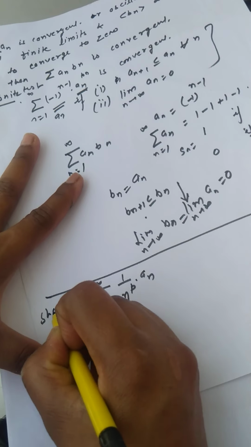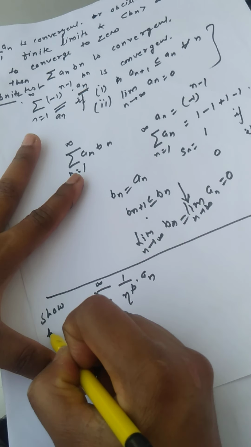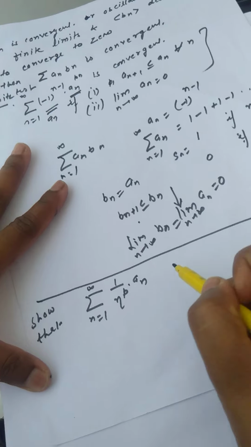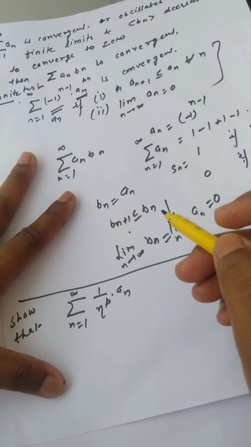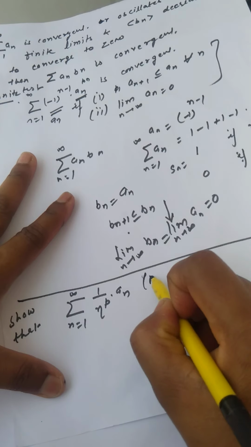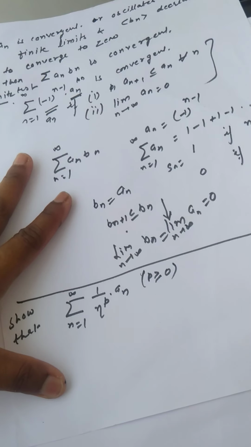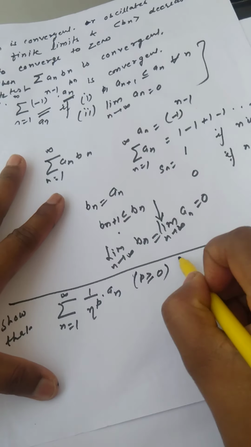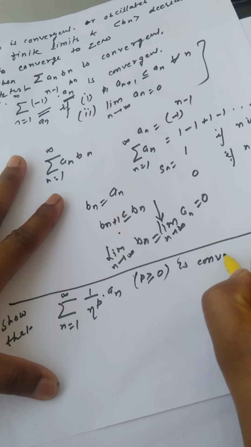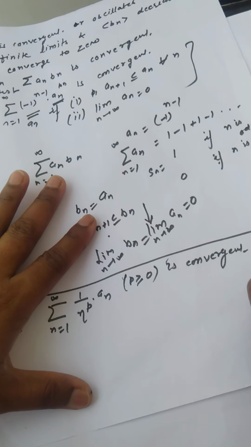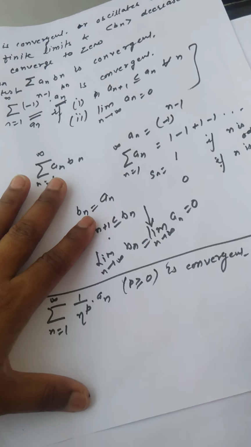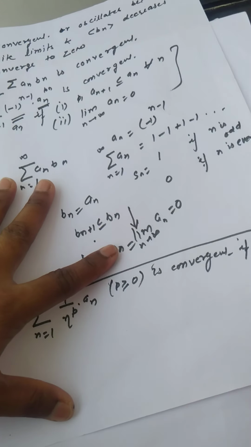Show that summation 1 upon n raised to the power p a_n, n varies from 1 to infinity, and p is any real number greater than or equal to 0, is convergent. You have to show that this series is convergent if summation a_n from 1 to infinity is convergent.